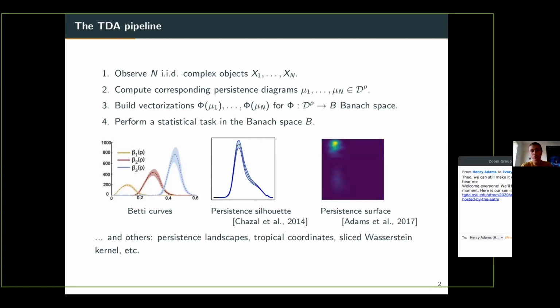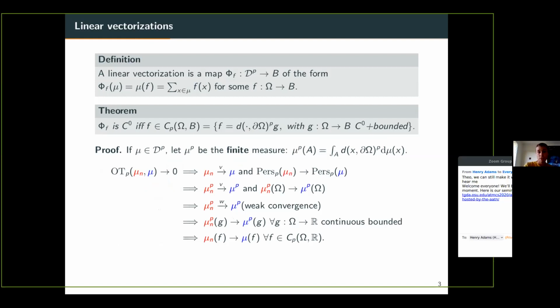So these are a few examples, but there are a lot of them also, like persistent landscapes. You can also use tropical coordinates or even kernel methods like the sliced Wasserstein kernel. So there are really a lot of vectorizations possible. But what we can do is try to classify them into different categories. And actually there is a subcategory which is particularly nice. It is the set of linear vectorizations.